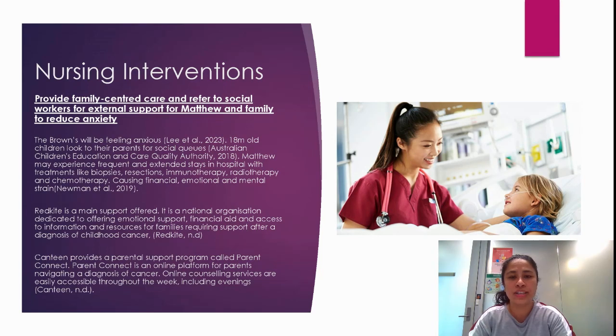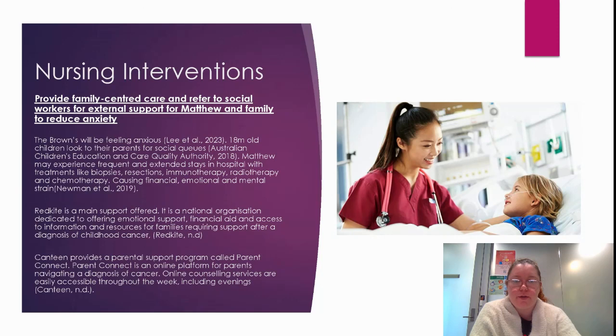These supports can include, and are not limited to, those that can provide financial support and advice, have support dedicated to enhancing information knowledge about treatment and living with cancer, and support groups for both the children and their families. Red Kite is one of the main supports offered. It is a national organisation dedicated to offering emotional support, financial aid, and access to information and resources for families requiring support after a diagnosis of childhood cancer, and is often a well utilised resource in Australia. Red Kite gives a red bag for newly diagnosed children, usually provided by the hospital social worker, so most families are aware of the incredible support they can provide.